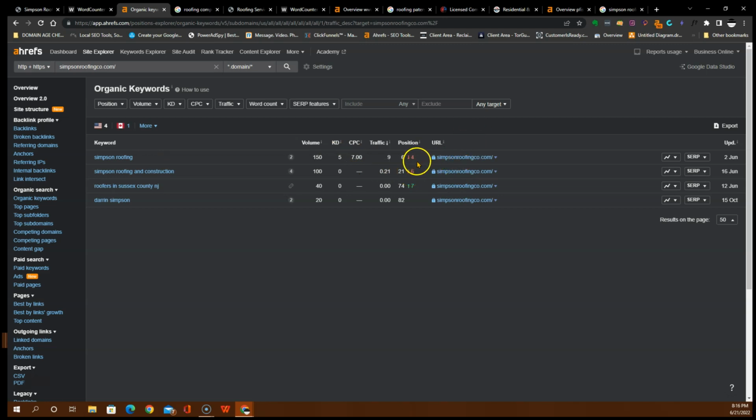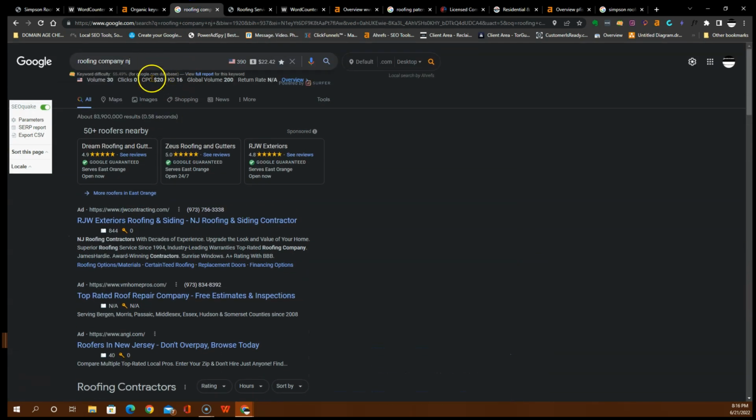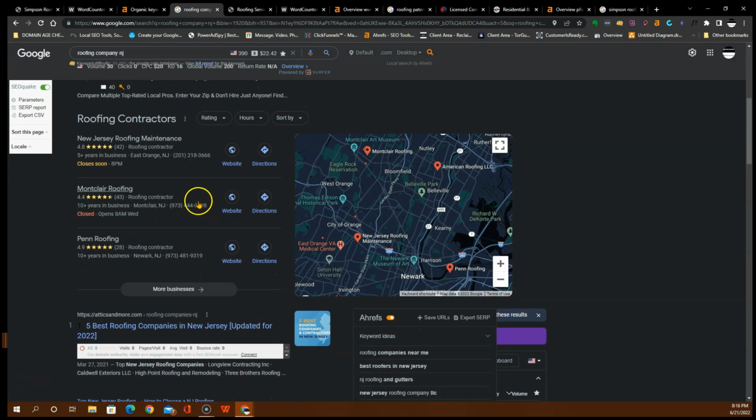Okay, so if we type into Google "Roofing Company, New Jersey," as you can see, the first section that we see is the Google Guarantee section. This is a very valuable section, very beneficial to be in. It takes a little bit of time, but it's much better than these regular ads that anybody can list on. It's more accurate, and it helps you save money on CPC. Google pretty much guarantees it, and they block off all spam and all bots that may be clicking on that stuff. So it's very good.